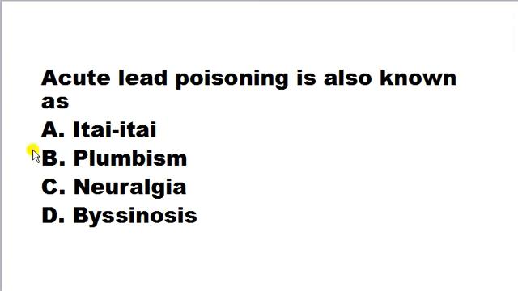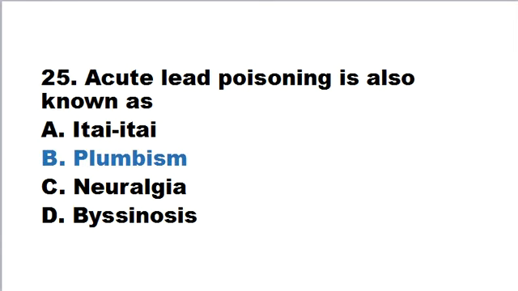Acute lead poisoning is also known as itai, plumbism, neuralgia and bisonosis. Acute lead poisoning is also known as plumbism. Lead's chemical name is plumbum, denoted by Pb. So what happens in acute lead poisoning? There is accumulation of lead inside the body for a longer period of time. This is known as plumbism.